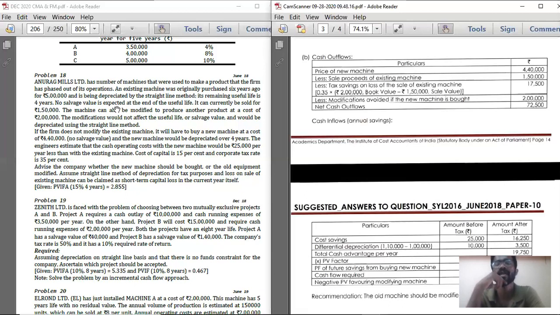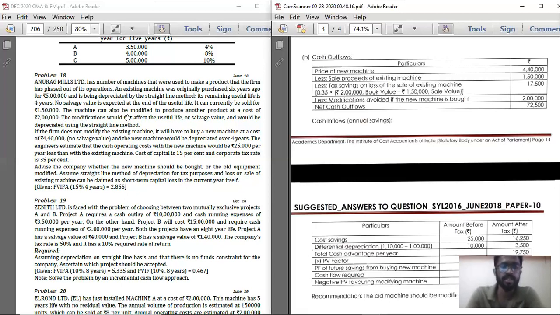So you are going to get tax savings. So you are going to pay less. So that is ultimately cash inflow. So you are deducting it because this is the cash outflow table. You are deducting it from the purchase price of the new machine. Within bracket 17,500. And one more important thing they have given.